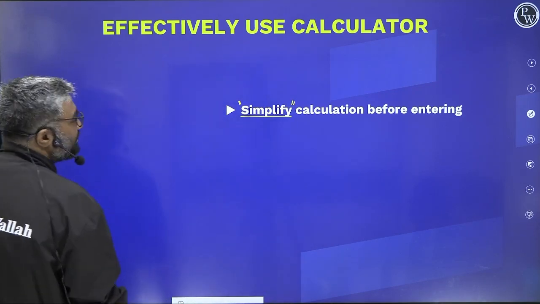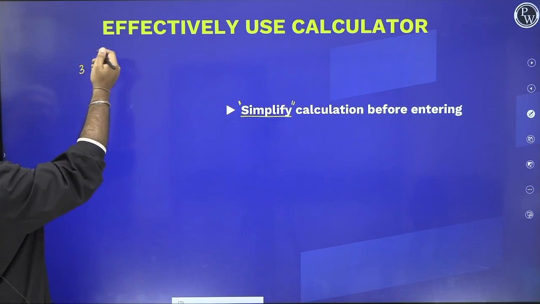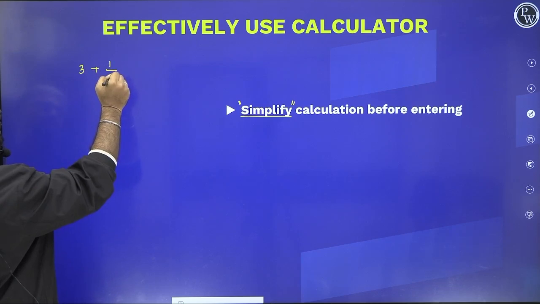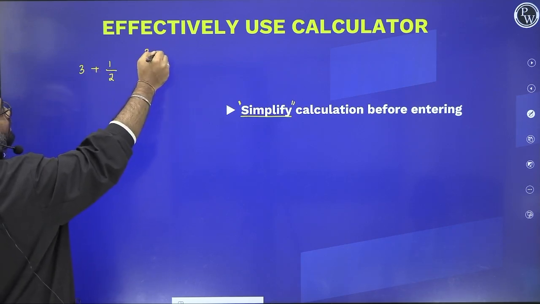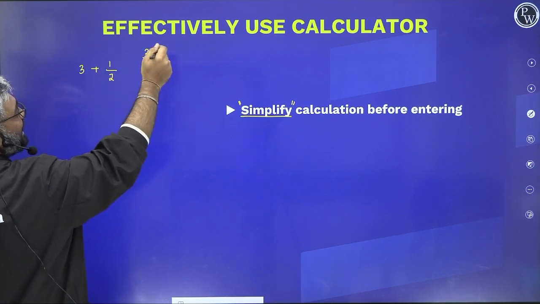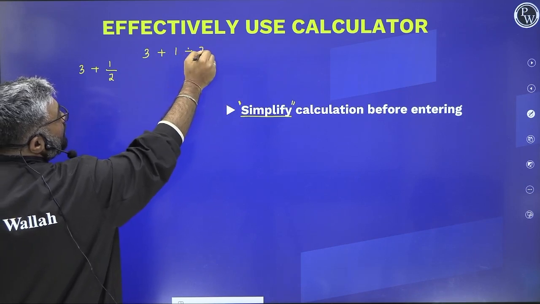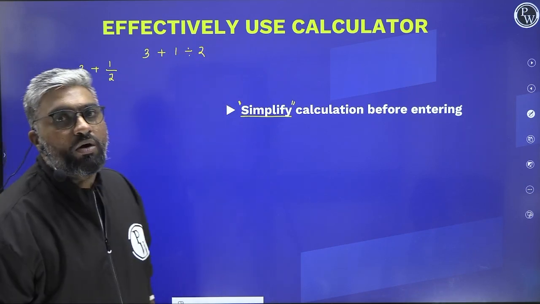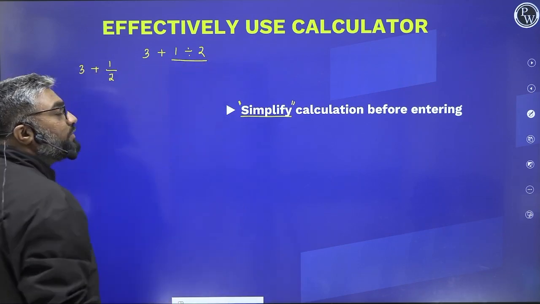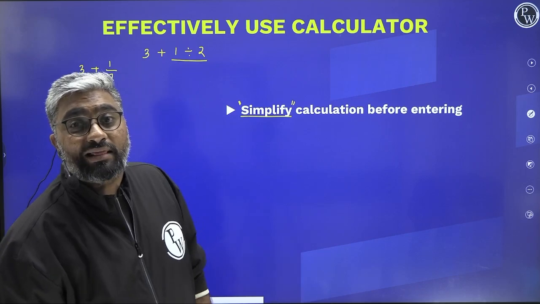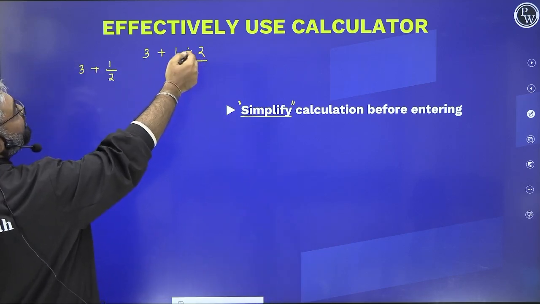For example, let's say I'm doing something very simple, 3 plus 1 by 2. Now, if you end up typing like this in the calculator, you put 3, you put plus, and then you enter 1, and then divide by 2, what it's going to end up doing is not use BODMAS there, right? It's not going to say 1 by 2 is the first function, because in BODMAS division comes first and then addition and subtraction. So I divide first, 1 by 2 is 0.5 and then add 3.